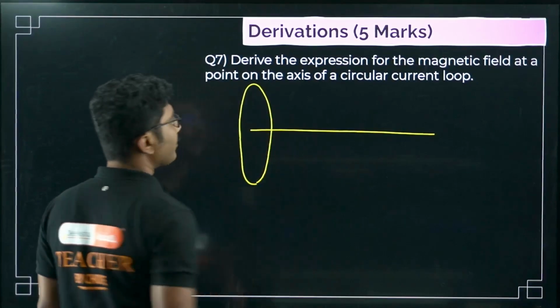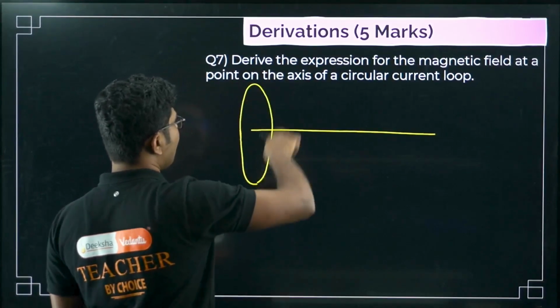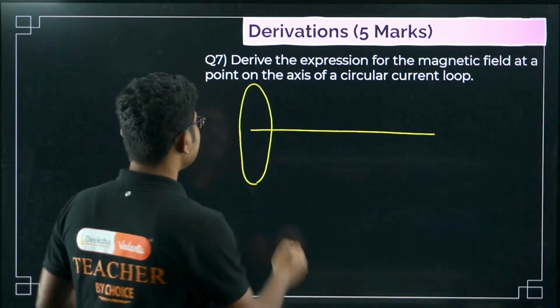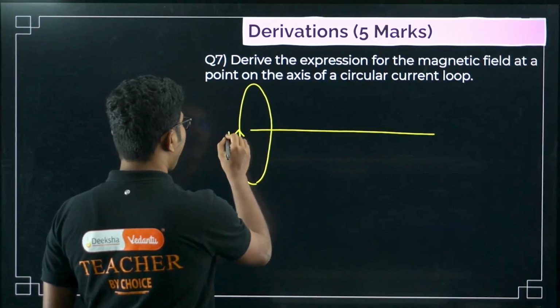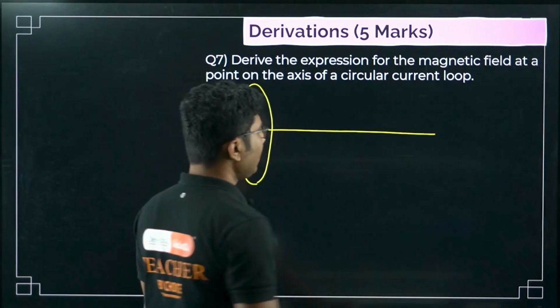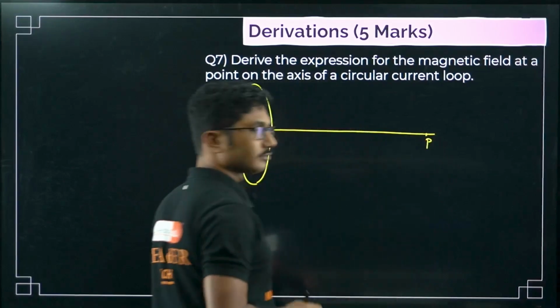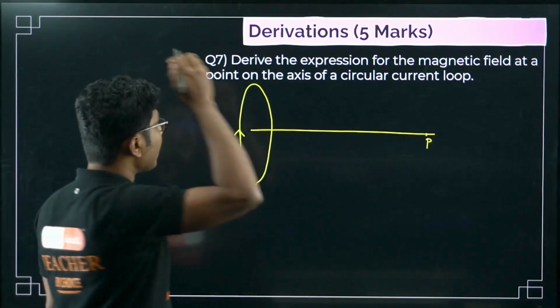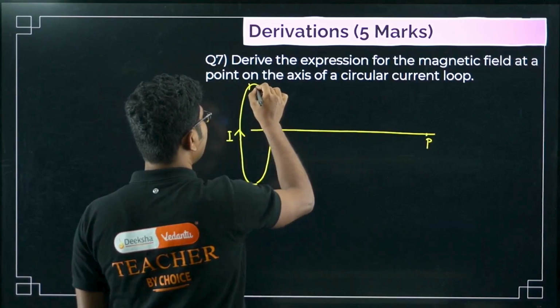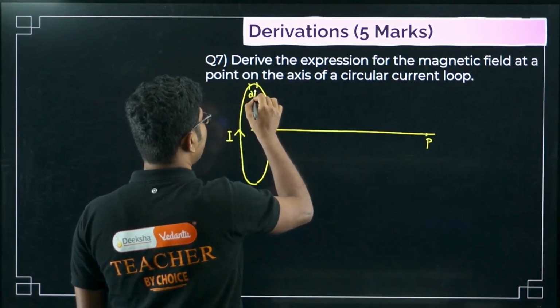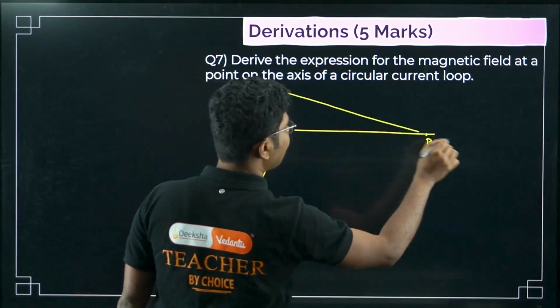So what we have to do, this is a current carrying loop, carrying some current, say I, and we want to find the magnetic field at some point, say P. We have to consider a small element dl. I hope you remember it. We have done this derivation multiple times.